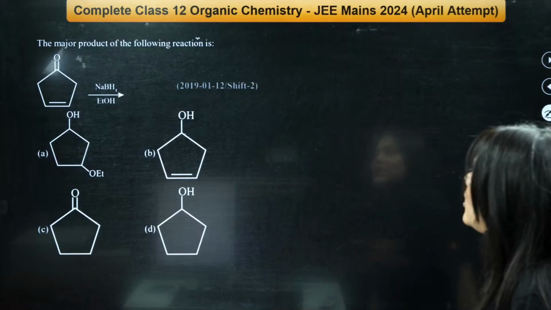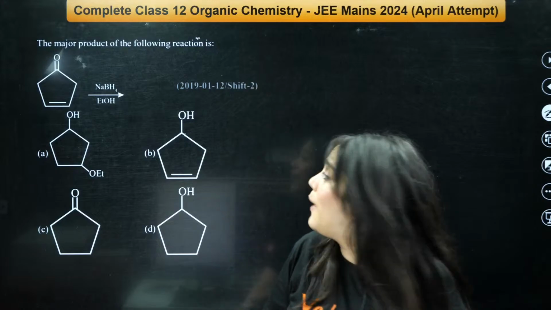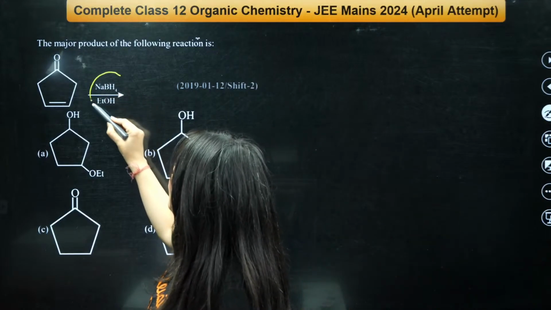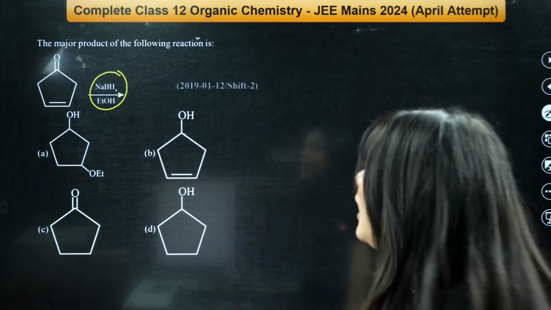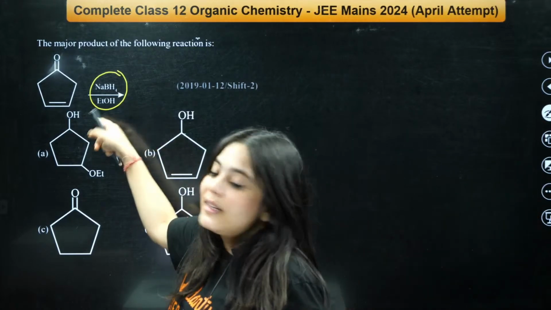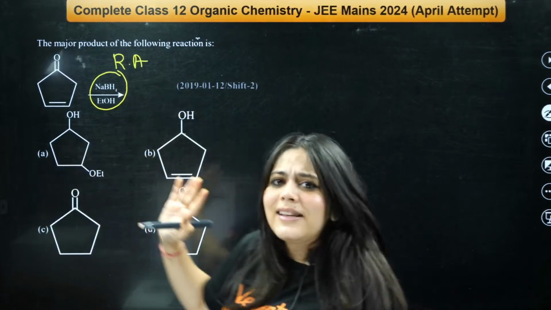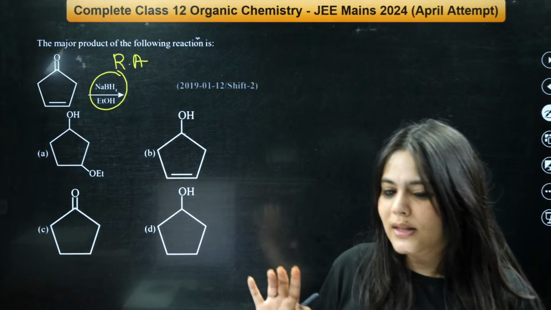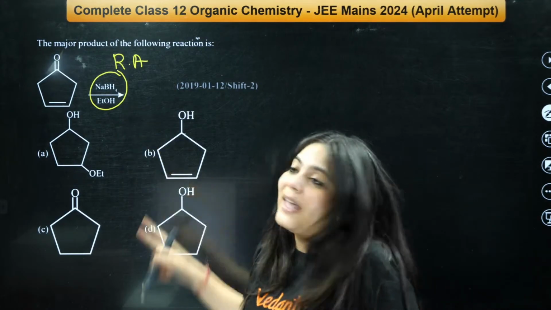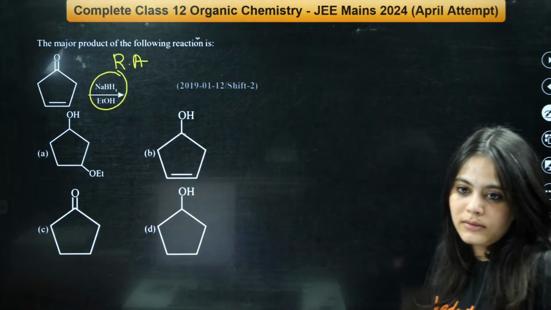Chalo. Next, this question. The major product of the following reaction is, okay, once again, NaBH4 in EtOH. What kind of reagent is that? That is a mild reducing agent. NaBH4 is a reducing agent in ethanol. What can be the product?